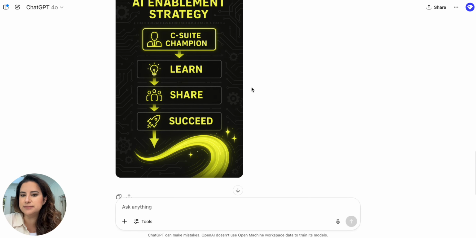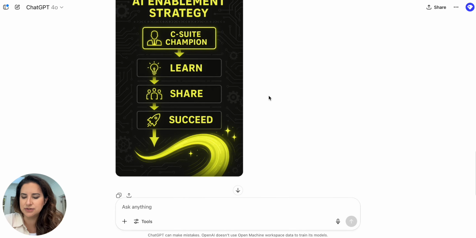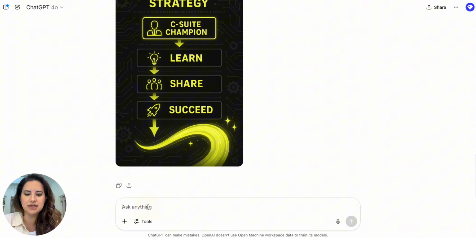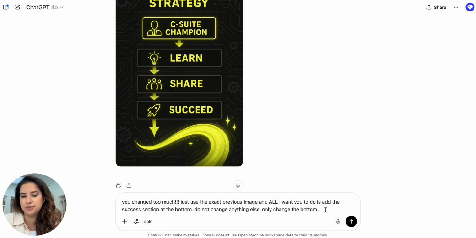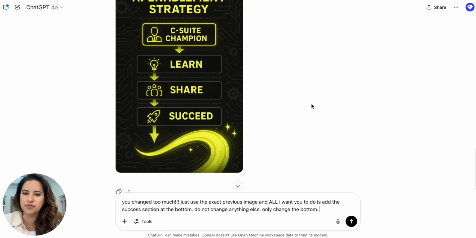With this visual, it messed it up way too much, right? But I can say, you changed too much. Just use the exact previous image. All I want you to do is have the success section at the bottom. Do not change anything else. You'll see that I'm really repeating myself a lot, and you have to do that with these systems. It's like iteration of instruction ends up improving performance.